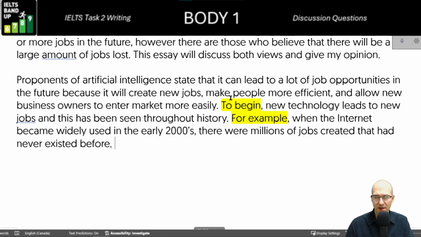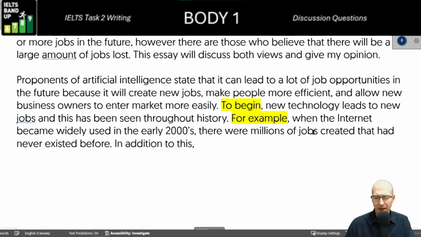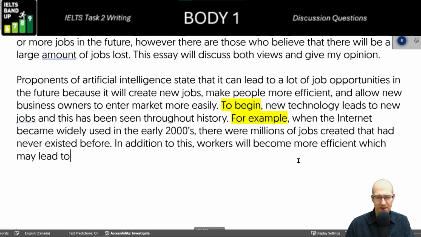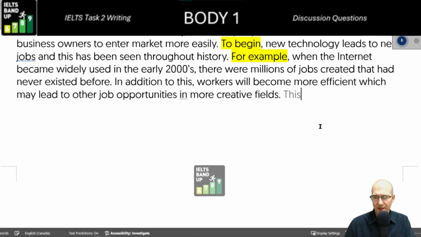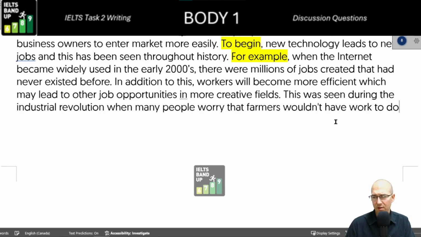Now I'm going to focus on the more efficient. In addition to this, workers will become more efficient, which may lead to other job opportunities in more creative fields. This was seen during the Industrial Revolution when many people worried that farmers wouldn't have work to do.